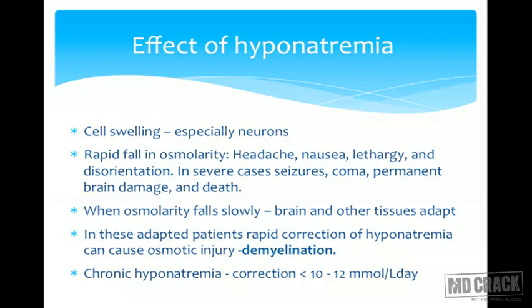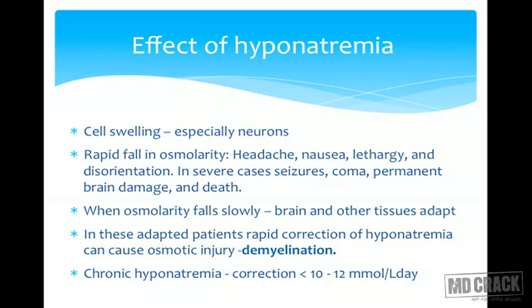And remember, the cranium is a closed cavity. So the excessive swelling of the neurons will cause certain symptoms. The person will have headache, nausea, lethargy, disorientation. And in some of the severe cases, it can even cause herniation of the brain through the opening. In severe cases, the person can get even seizures, coma, or permanent brain damage, and death can even occur.